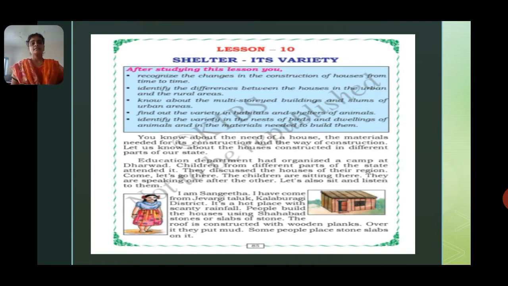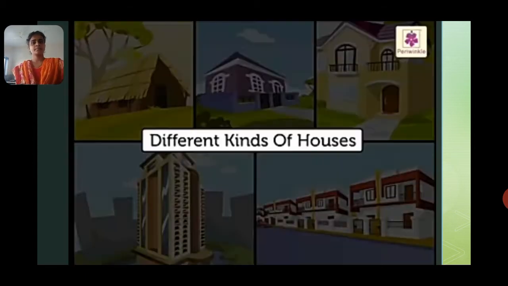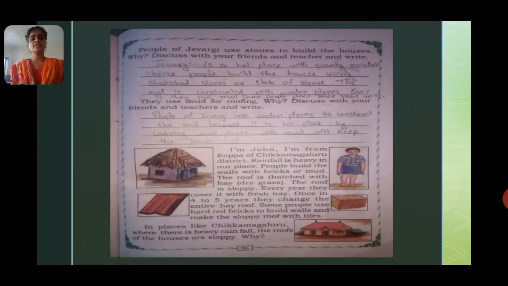She is telling that the roof is constructed with wooden planks. Over it they put the mud. Some people place the stone slabs on it. Some people will also construct the roof with the stone slabs. Yes, we know that there are different kinds of houses. People of Jewargi use the stones to build the houses.